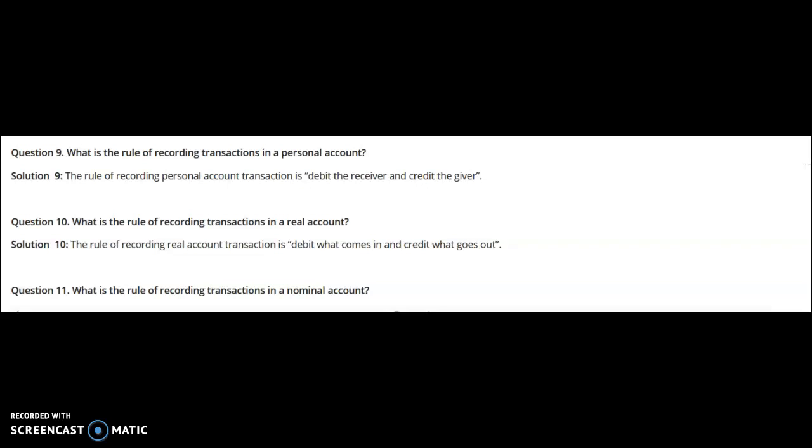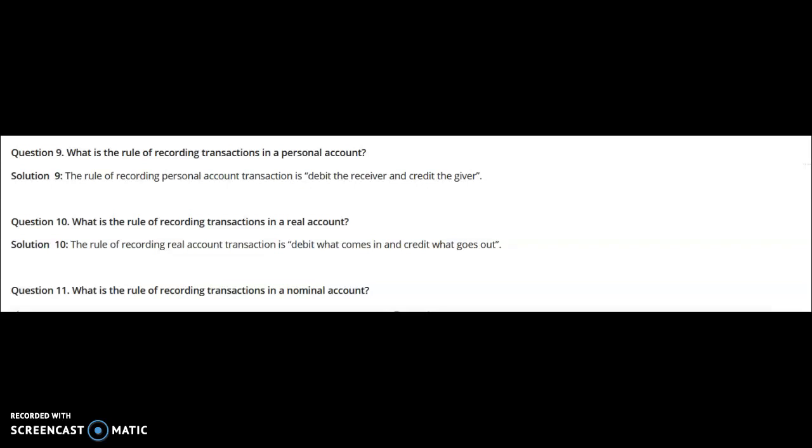As you all know, when we learned the definition of accounting, we learned that the first step of accounting is recording of the financial transactions. Recording of the financial transactions means that the business or monetary transactions should be entered or written in the books of account. When those transactions are written in the books of accounts, then automatically there must be the next step for their classification, then summarization, and then interpretation of the results. So, definitely under the double entry system, when we record the transactions, we must follow certain rules and regulations.